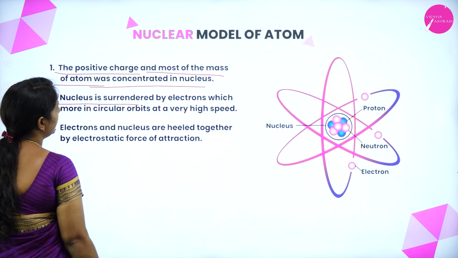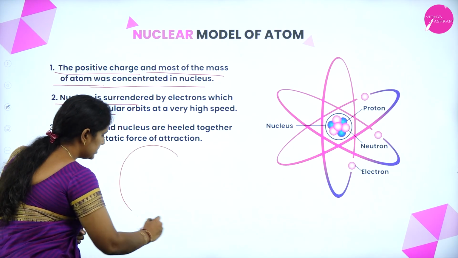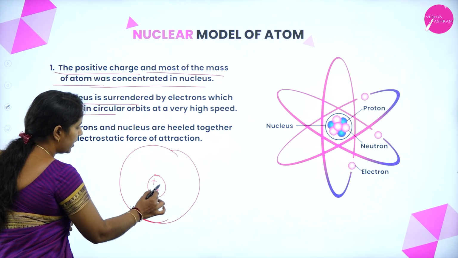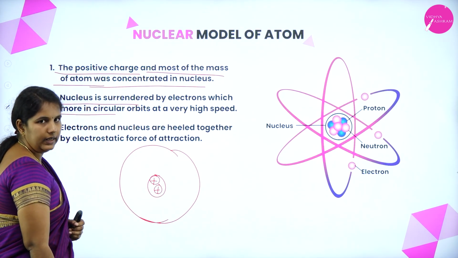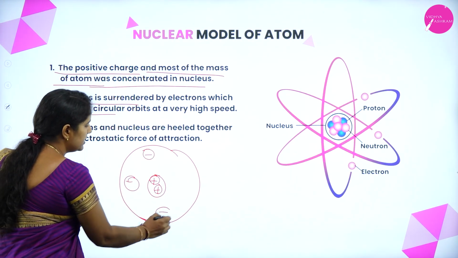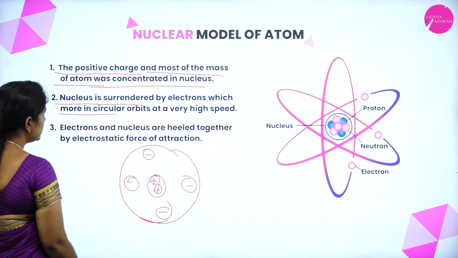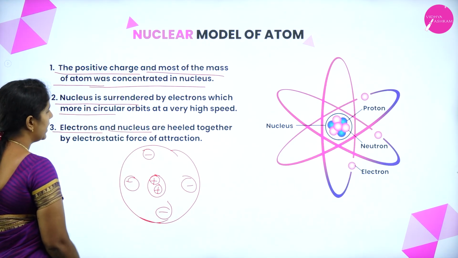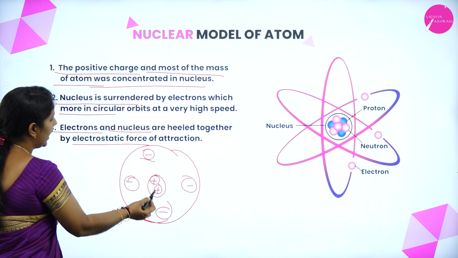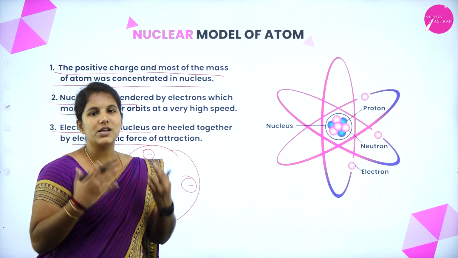And the nucleus is surrounded by electrons, which move in circular orbits at a very high speed. He says that this is the structure of an atom, where the nucleus is present at the center, and this nucleus is rich in positively charged particles. Around this nucleus the electrons are revolving in a circular path, in orbital motion. And lastly, he says that the electrons and the nucleus are held together by the electrostatic force of attraction.